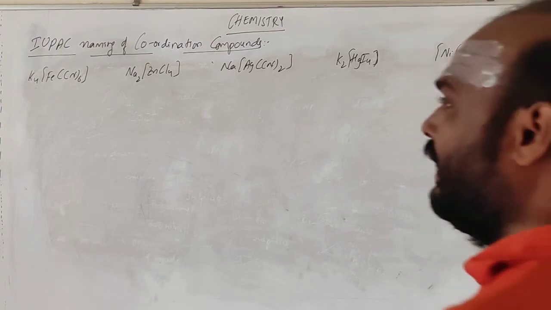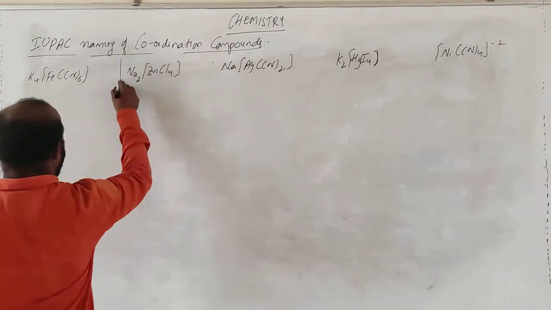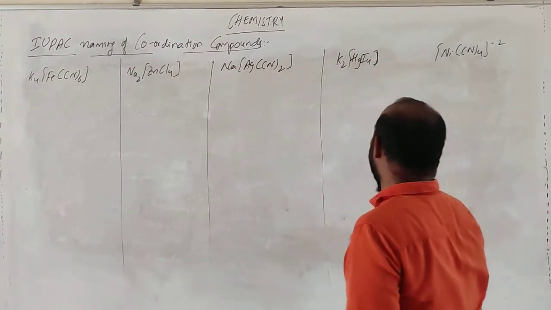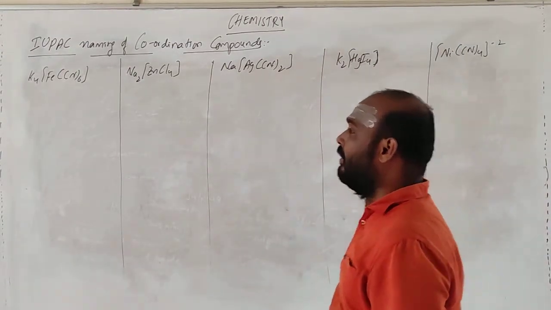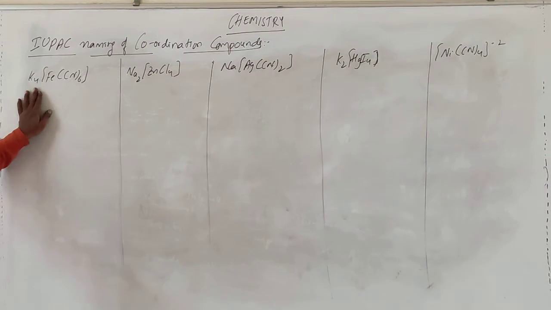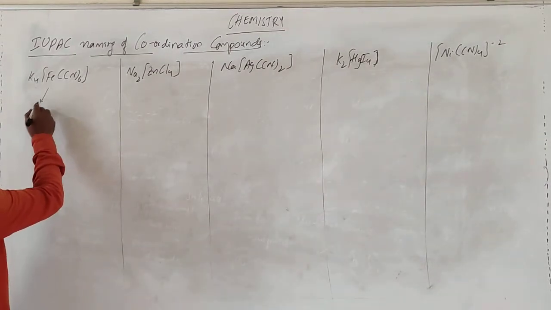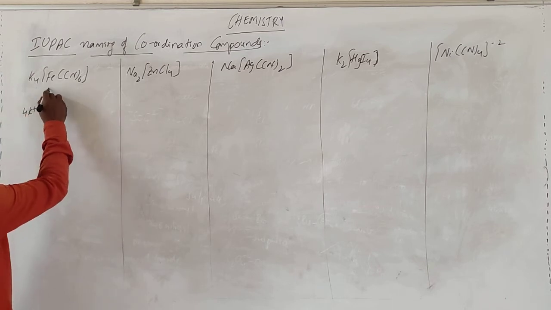Okay, students, look over here. There are some more examples like this. You are having 4 examples. So let me explain one example so that you can solve the remaining 4. So if I go for this one, dissociate this one into 2 parts. So what will you be getting? So you will be getting 4K plus and this one.